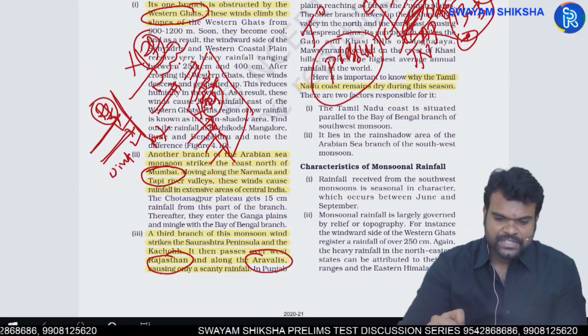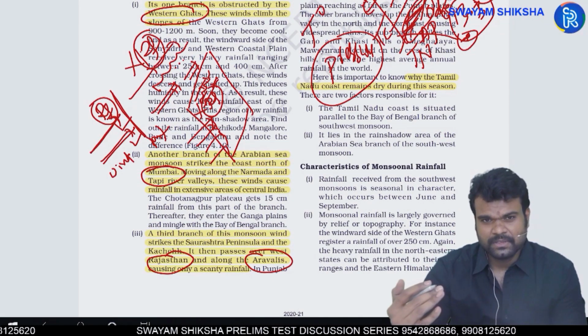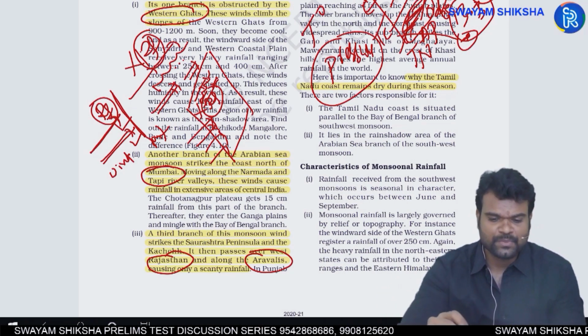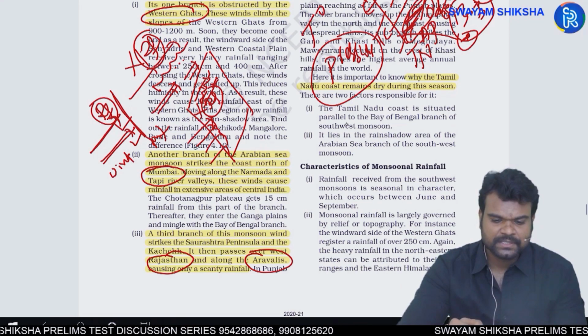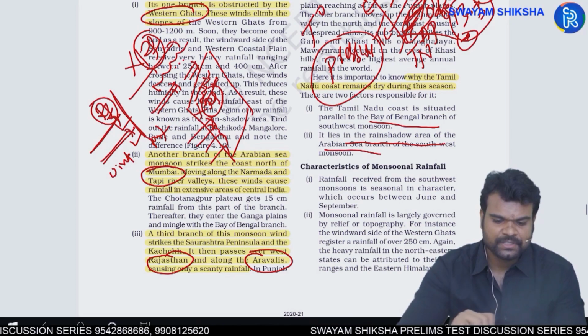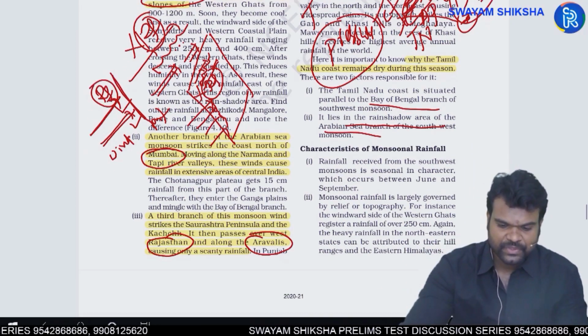This Tamil Nadu region experiences less rainfall due to southwest monsoons, as it is more or less running parallel to the Bay of Bengal branch, and it is lying in the rain shadow region of the Arabian Sea branch. Okay.